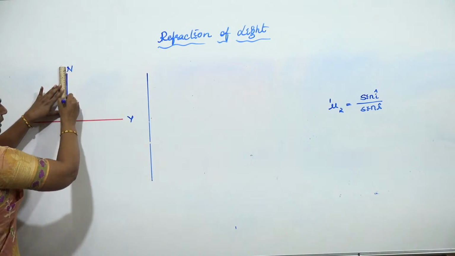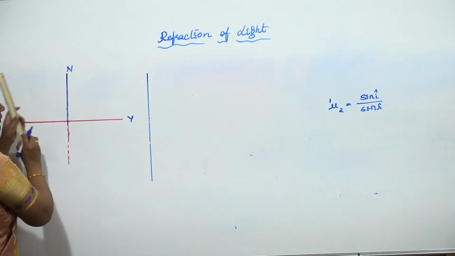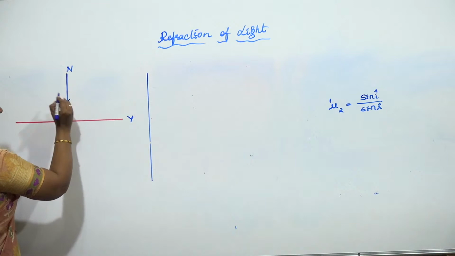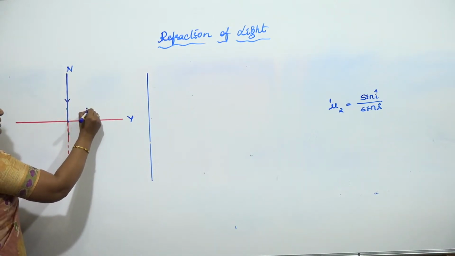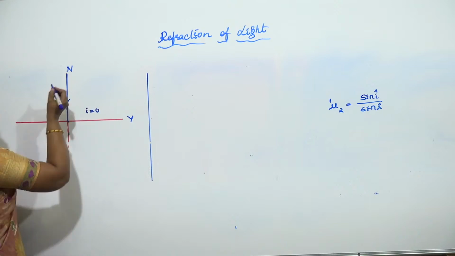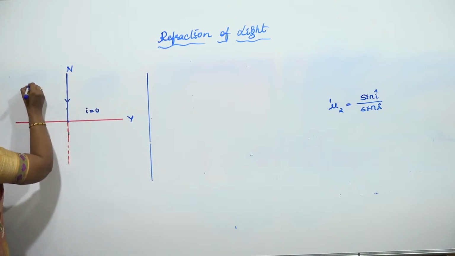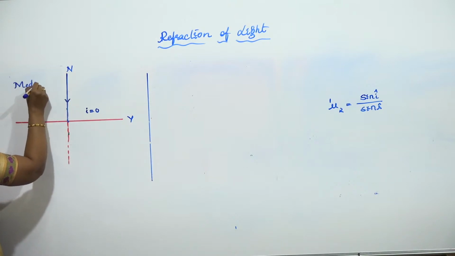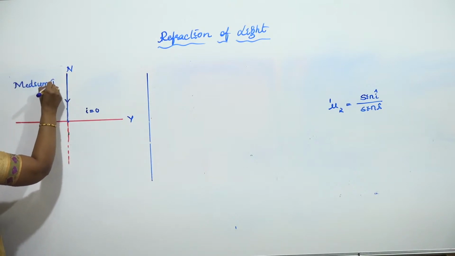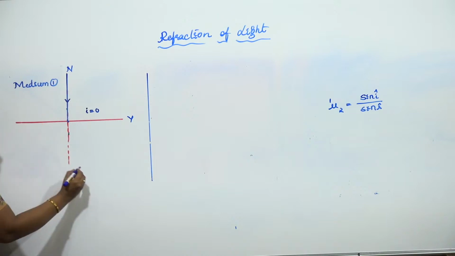Now what happens to your angle of incidence? Angle of incidence is what? 0. Let me take this medium as again medium 1 and this is medium 2 you are having.